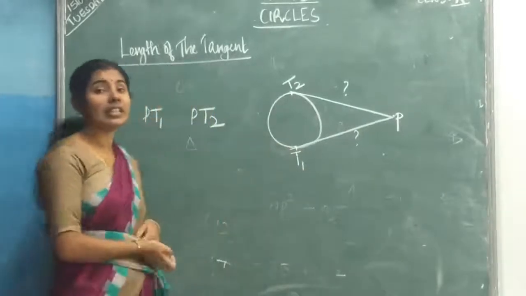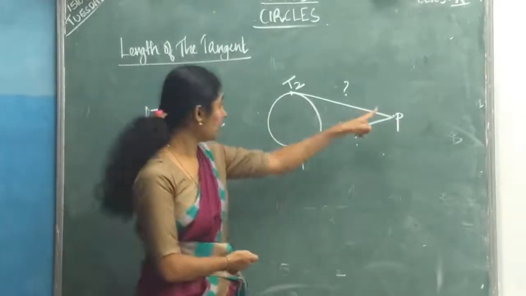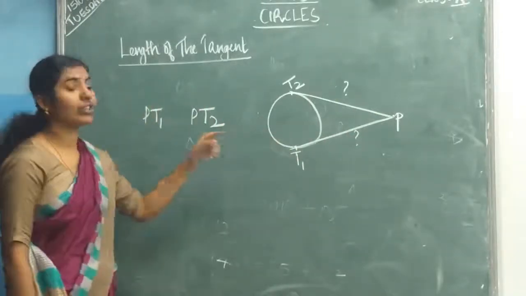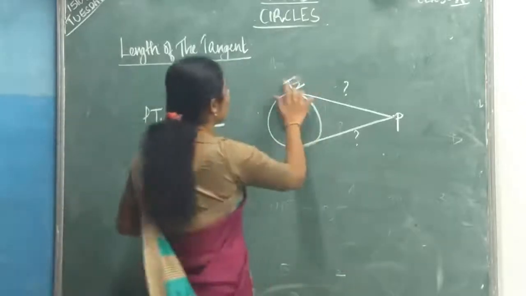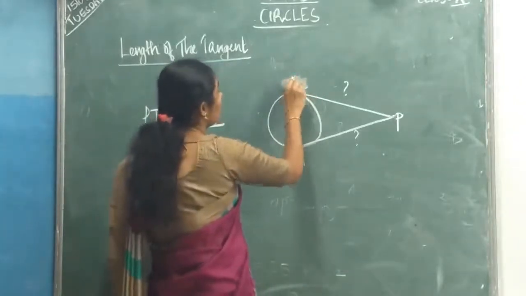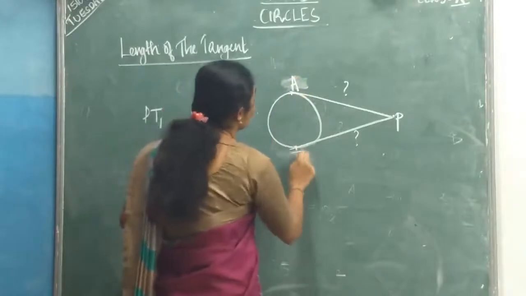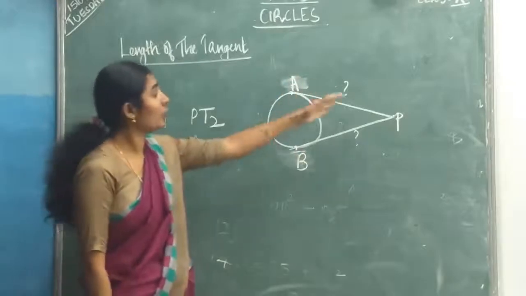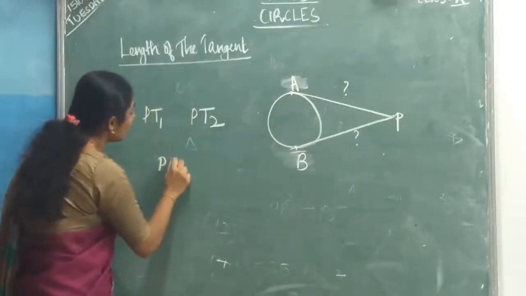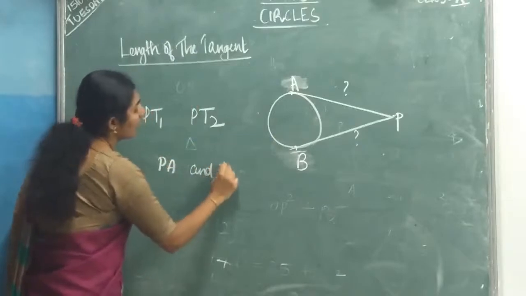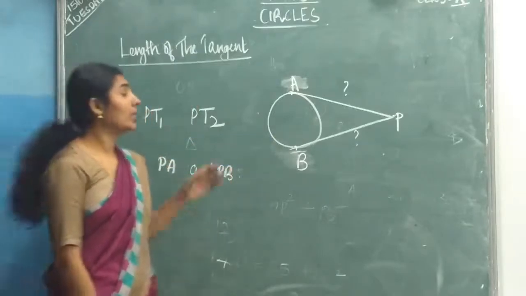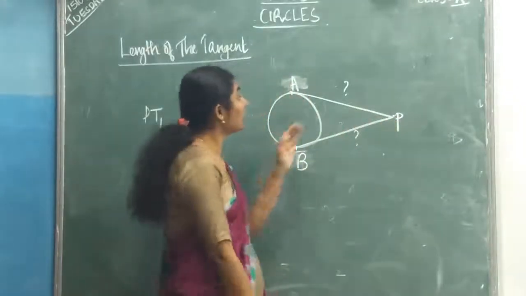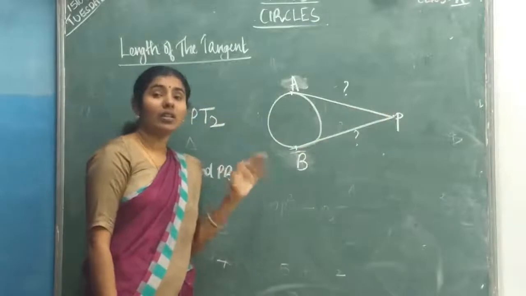Which are the two tangents? You will get two tangents. One is PT1, another is PT2. If you have any doubt about the names, we will give the names here as PA, PB. So what are the lengths of the tangents? The lengths of the tangents are PA and PB. So, the lengths of tangents from an external point P to a circle are PA and PB.